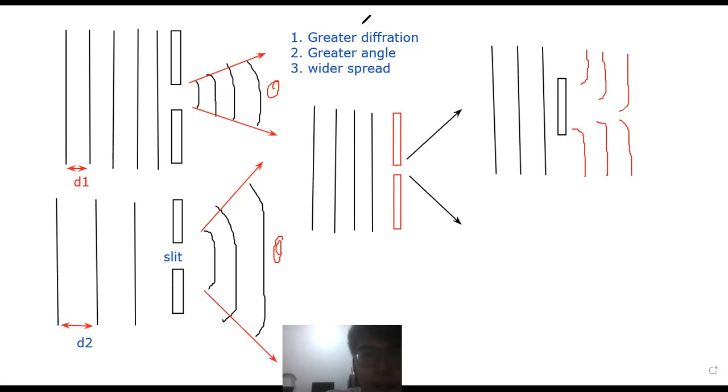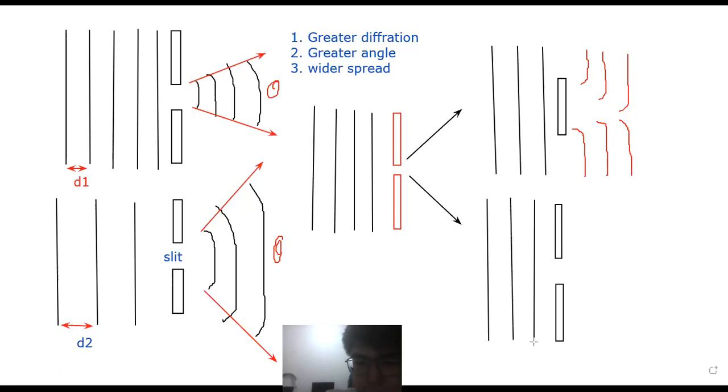Now again, if they ask you to draw diffraction through the slit, when you draw, you cannot draw like this. Okay, I make it a circle. So this is wrong.